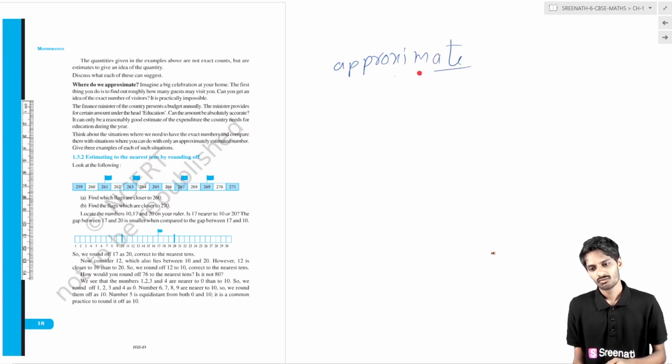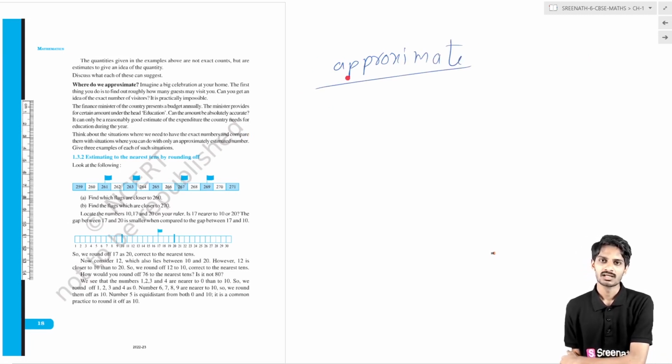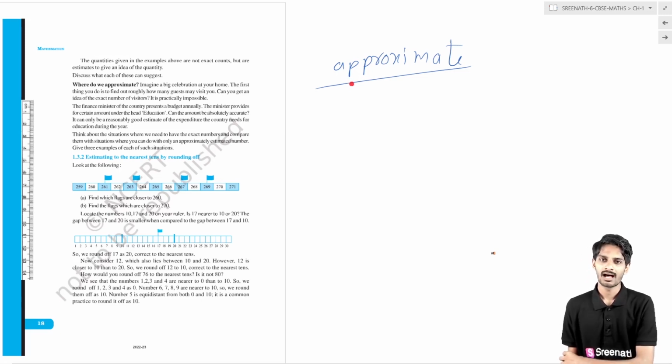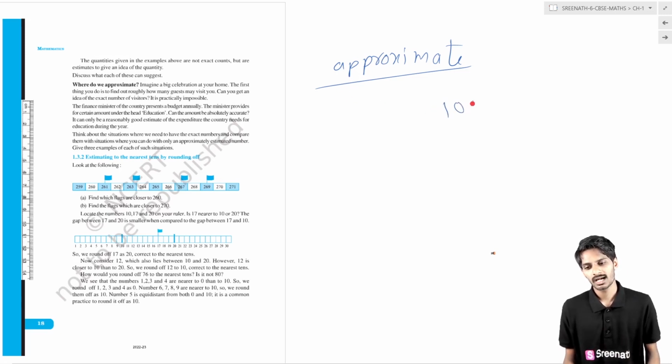Where do we use approximate values? Suppose there is your sister's or brother's marriage in your house. Then so many relatives will come into your house. Then what do you have to do? You have to cook food for them. Then how will you estimate the number of relatives who will come and eat food? Then you will approximately estimate that 100 people will come to eat food.